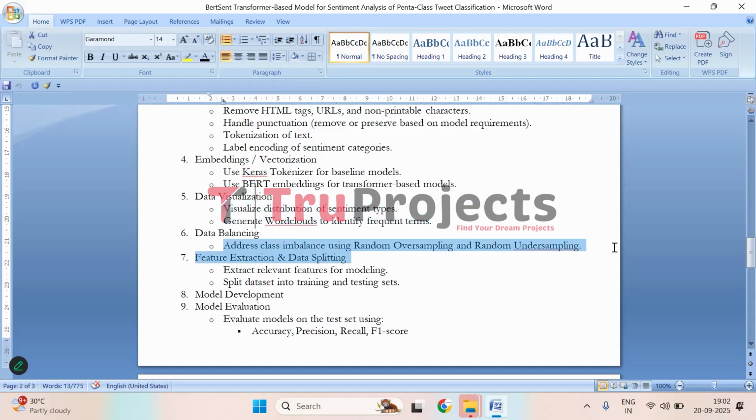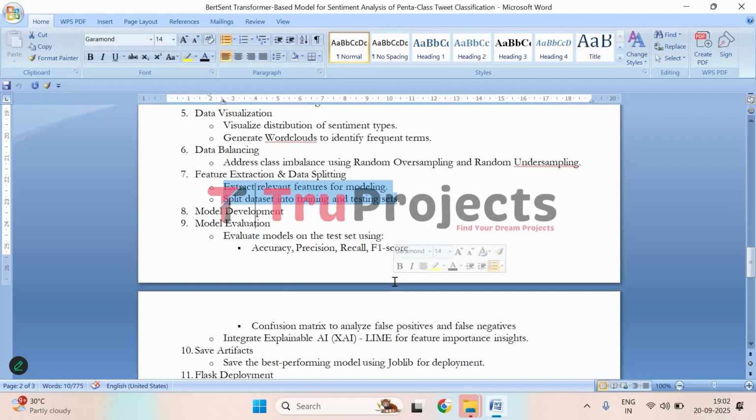Then comes data balancing. In this step, class imbalance is addressed using random oversampling and random undersampling. This ensures all sentiment classes are sufficiently represented during training, preventing model bias towards the majority class. Then comes feature extraction. In this step, relevant features are extracted from the processed text. The dataset is then split into training and testing sets to allow model training and performance evaluation on unseen data.